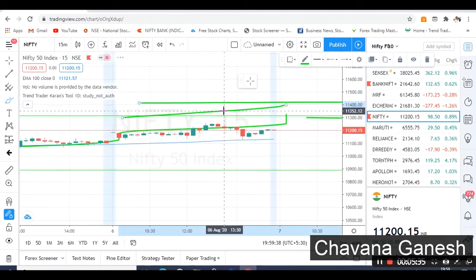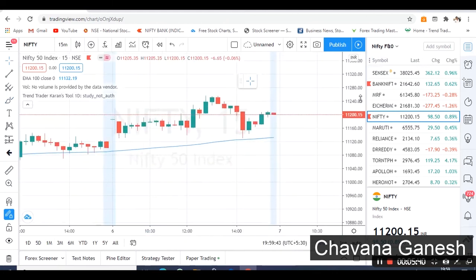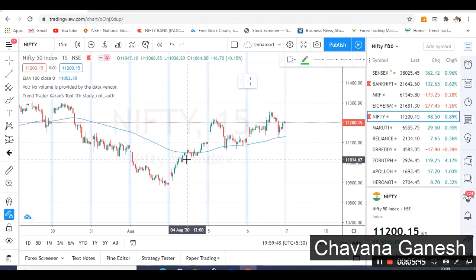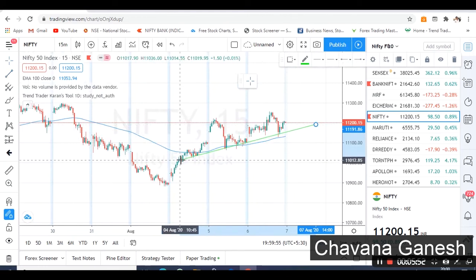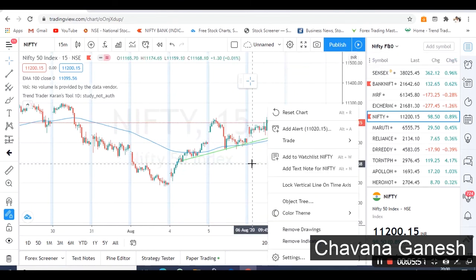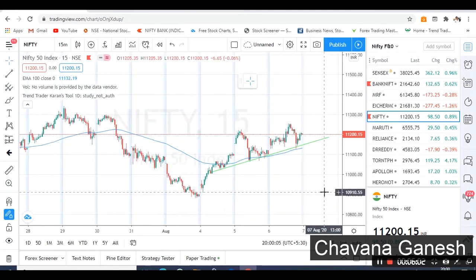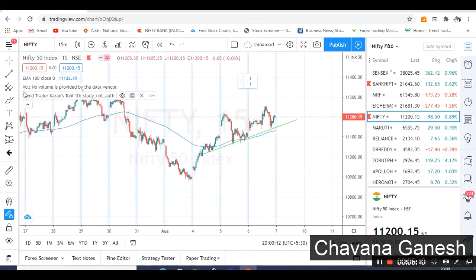You can see in the 15-minute chart, let me clear this, it is inside the range. In this Nifty, you can draw a trend line like this. Yesterday we had discussed this. It has not given the break yet, so wait for the break, and I am on the bullish side. If the market breaks these levels, we can expect these levels.